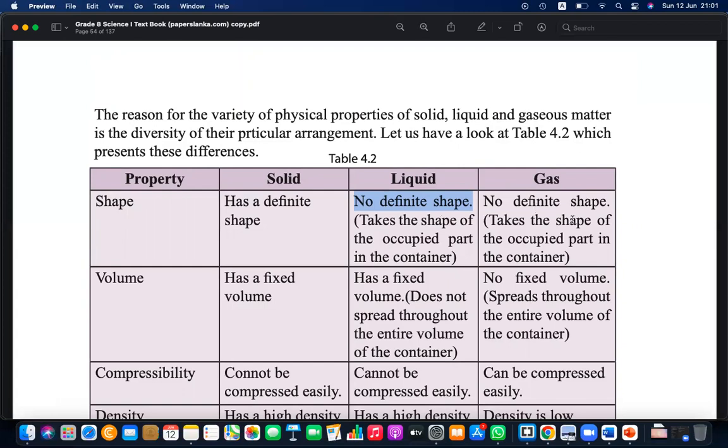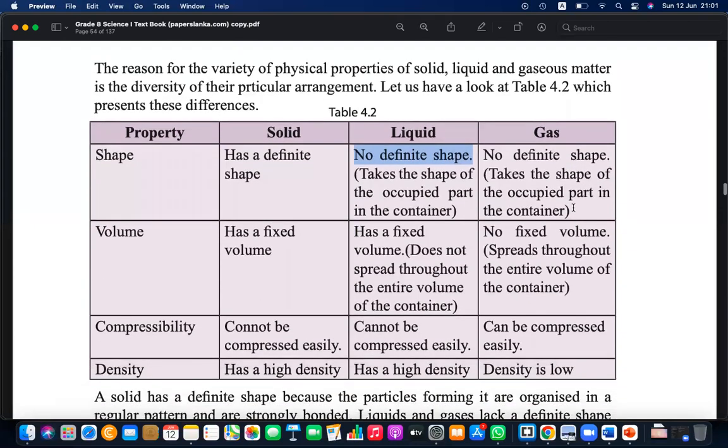Gas definitely has no definite shape. It takes the entire space. It's moving here and there, everywhere. That is why when there is a bad smell or good smell, it spreads everywhere, right? Let's say you spread some scent or perfume, then you can smell it. You can feel it. How? Because it spreads. It moves here and there.